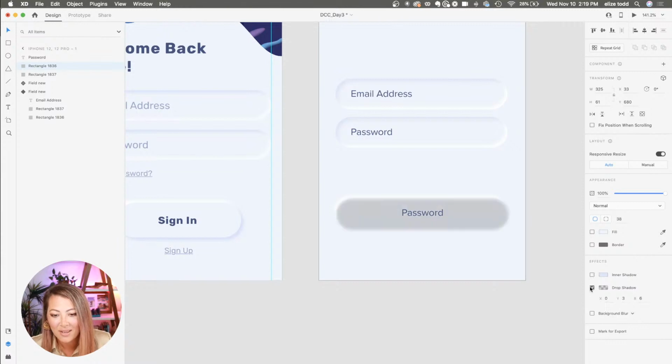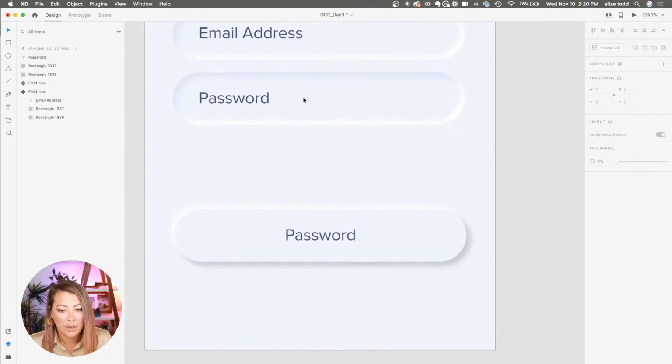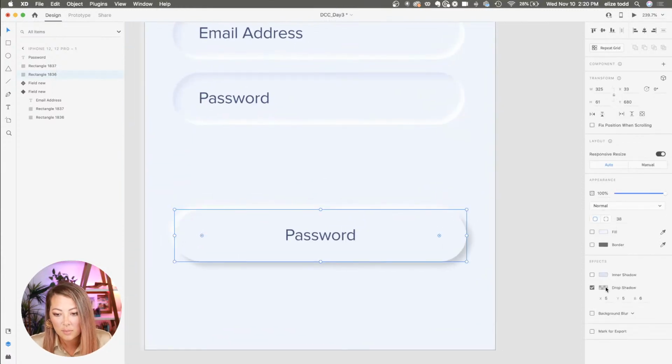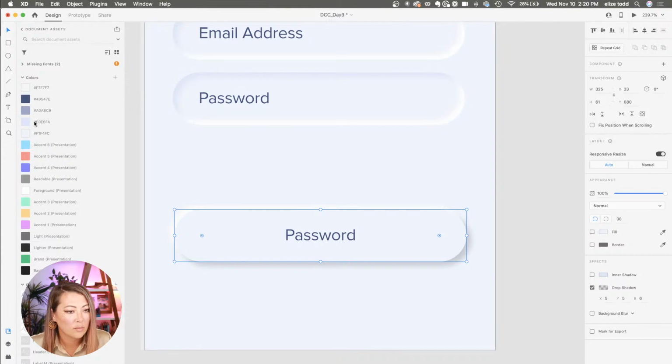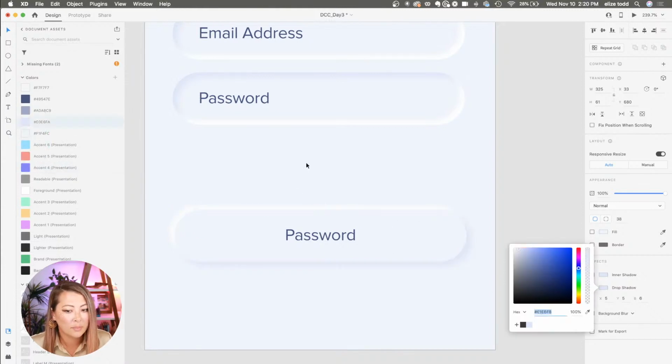Okay, this one doesn't have an inner shadow, it has a drop shadow. 5, 5, and this has a fill. Okay, sorry guys. Need to make this drop shadow the darker one.